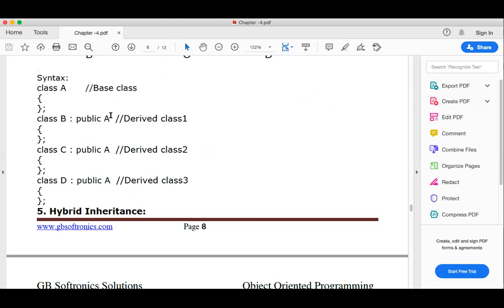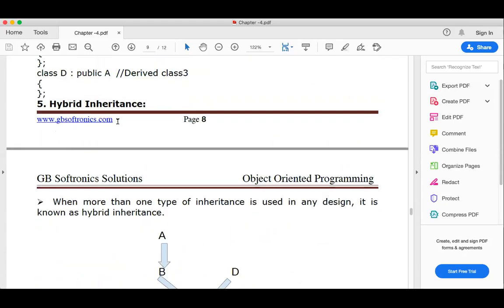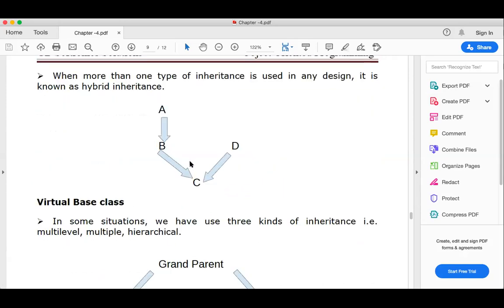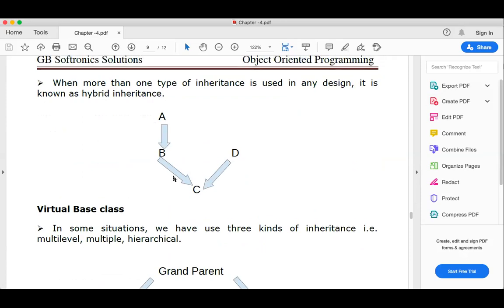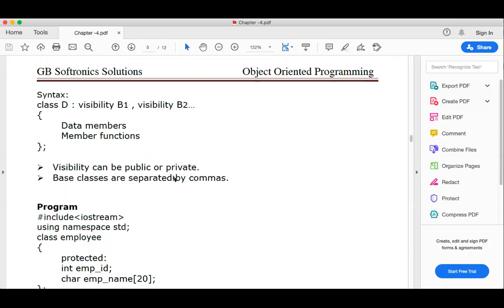Class A, class B also inherited from A, class C also inherits from A, class D also inherits from A. The next one is hybrid inheritance. In hybrid inheritance, you can use here this single type of inheritance, and this is B, D and C. C is made from B as well as D. So this is the multiple type of inheritance. This one is multiple, this is single. So the type of inheritance here is hybrid inheritance. You need to remember all these diagrams or types of inheritance.